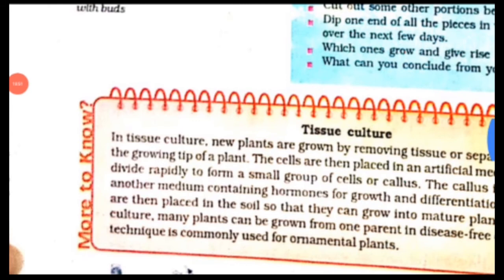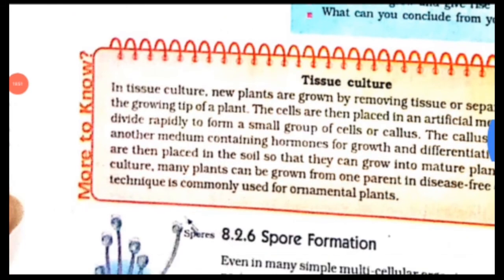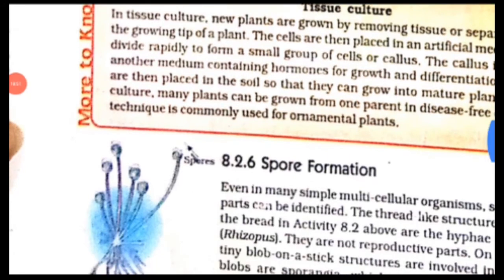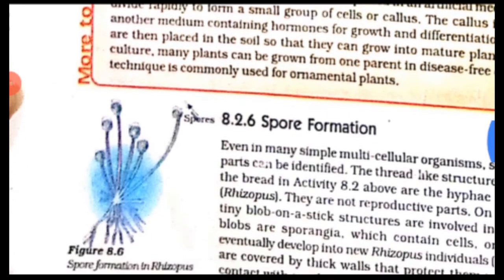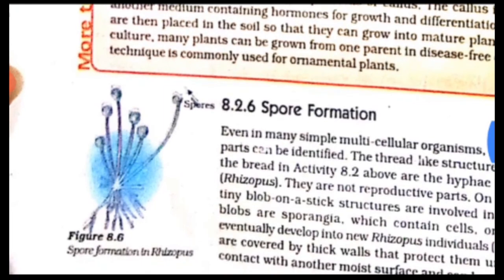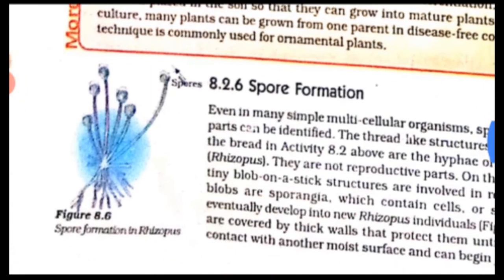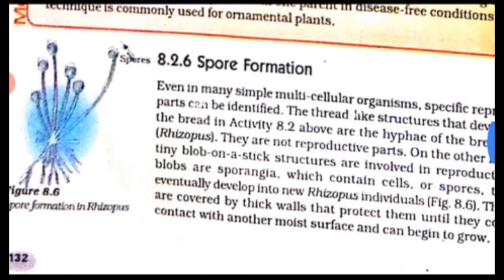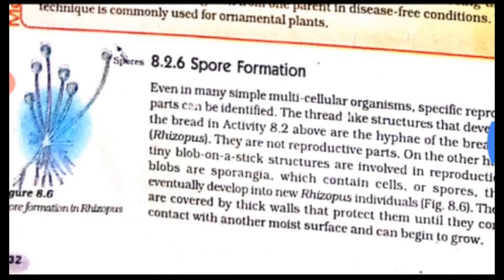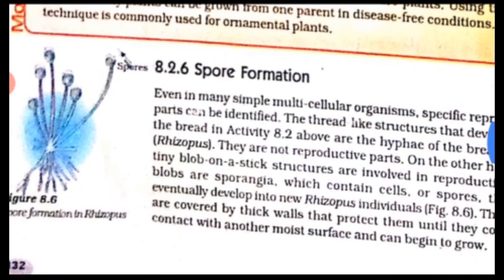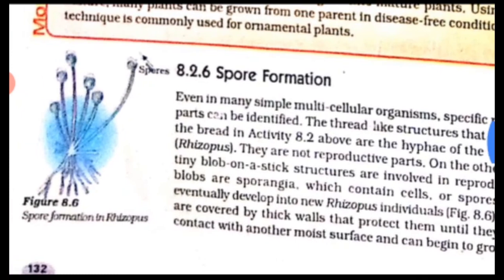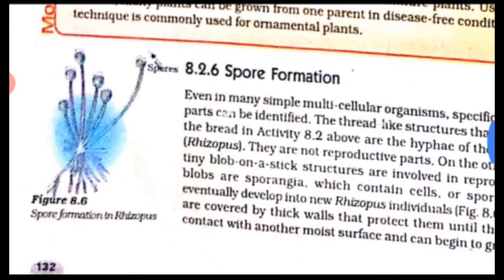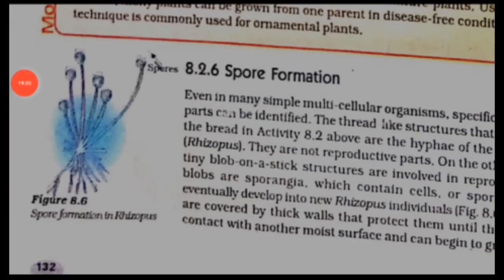Plants raised by vegetative propagation can bear flowers and fruit earlier than those produced from seeds. Such methods also make possible the propagation of plants such as banana, orange, rose and jasmine that have lost the capacity to produce seeds. You have seen that inside an orange or a banana we can't see any seed, so they have lost the capacity to produce seeds. This is also an example of vegetative propagation.